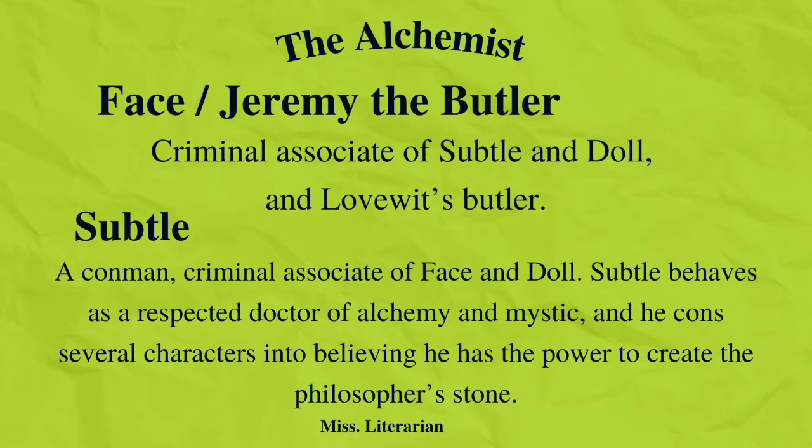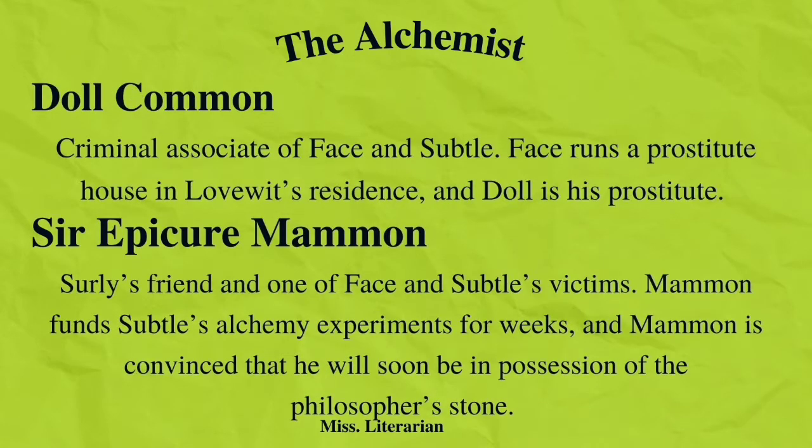Let me say what is alchemy. Alchemy is a magic power that can change things. This character Subtle convinces several characters in the play to believe that he has the power to create the Philosopher's Stone. Next is Dol Common, the criminal associate of Face and Subtle. The character Face is running a prostitute house in Lovewit's house and Dol is Lovewit's prostitute.